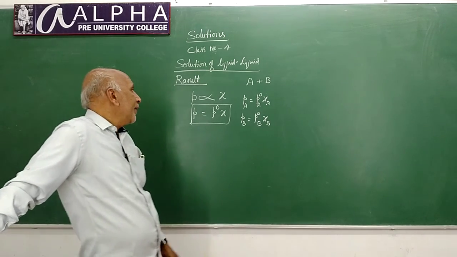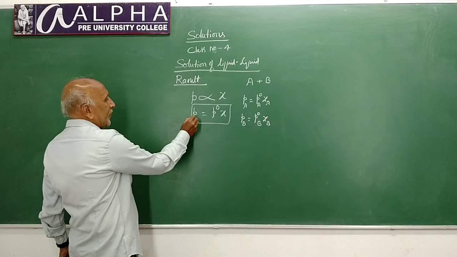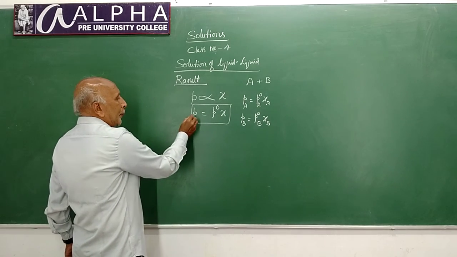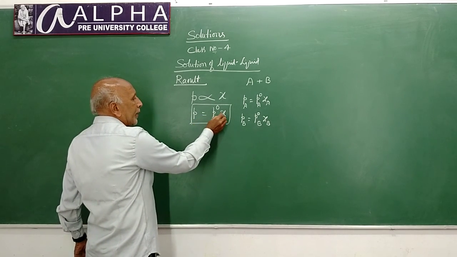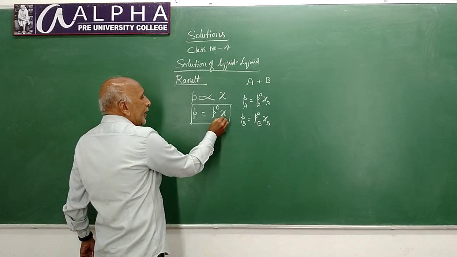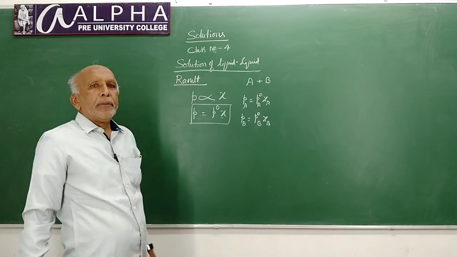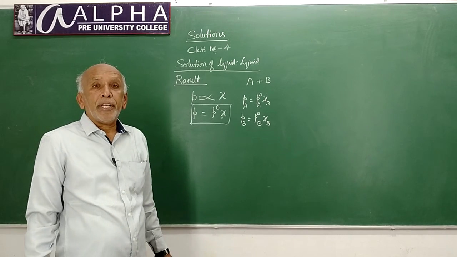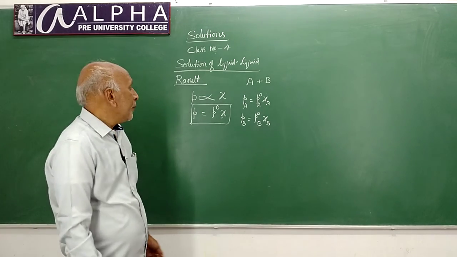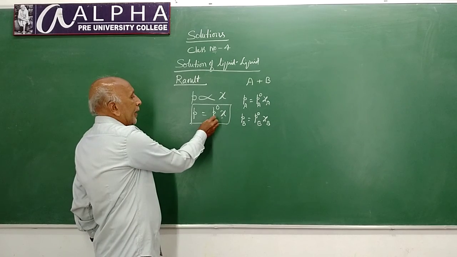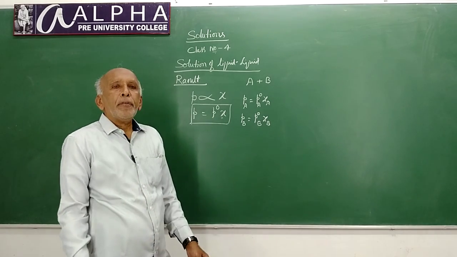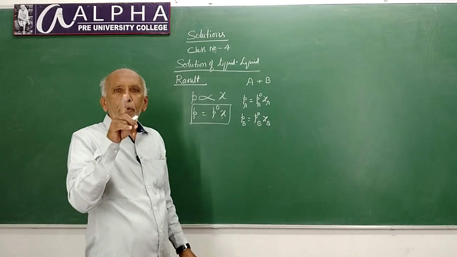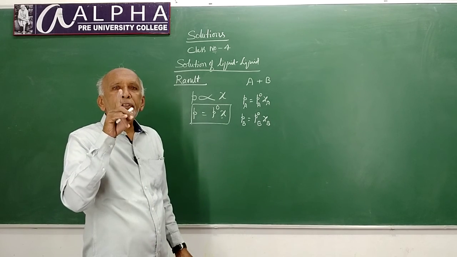Now, just look at this expression, P is equal to P naught chi. Here chi is a variable term. That means the composition of the solution can be varied. P naught, that is the vapor pressure of the pure component, is always constant.